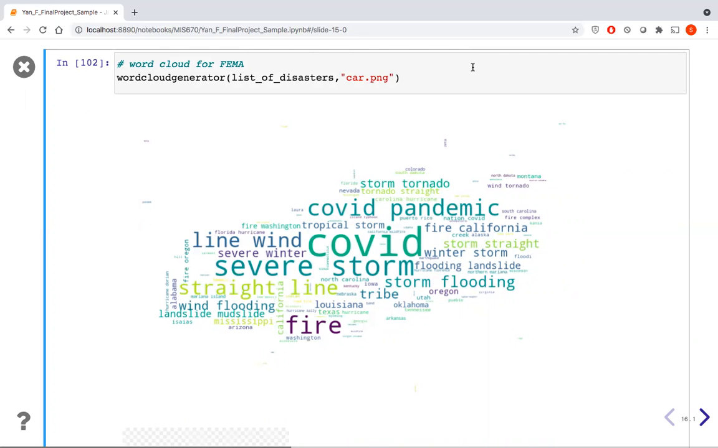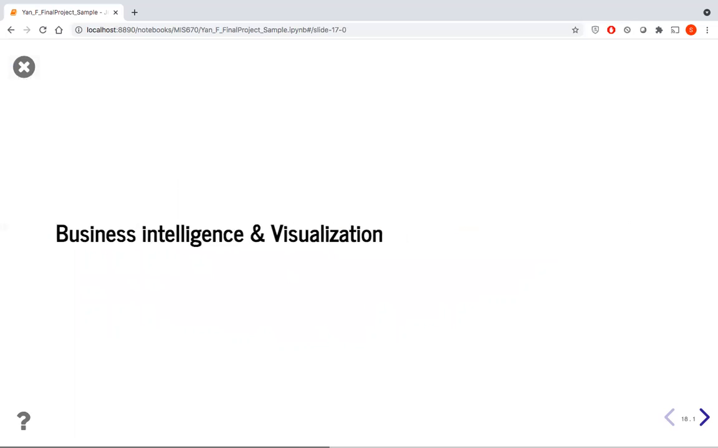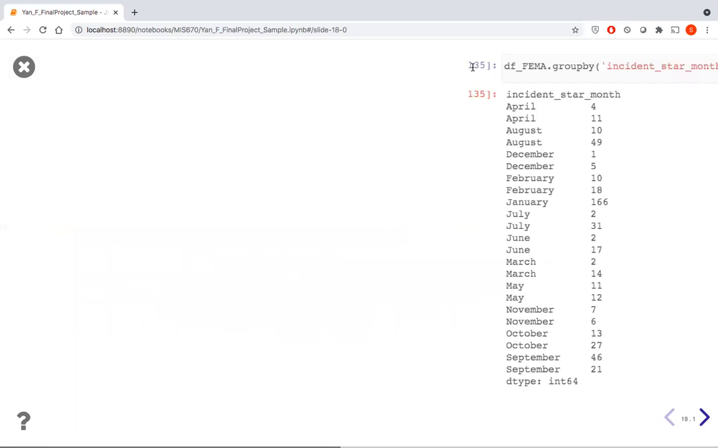On the word cloud visual, it appears that there are a lot of popular words related to the global hot topic of COVID and pandemic, and also related to natural disasters such as storm, flooding, fire, and tornado. The word frequency visual further helps to explain that the most popular words used in FEMA's declared disasters are COVID, fire, followed by storm and flooding in descending order of incident count. Now, let's dive further into each dataset to see more insights.